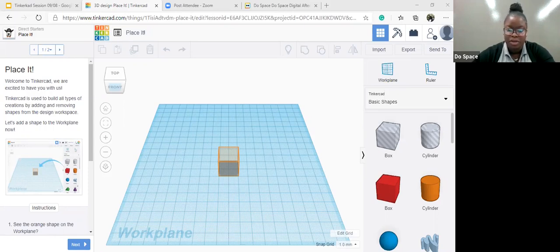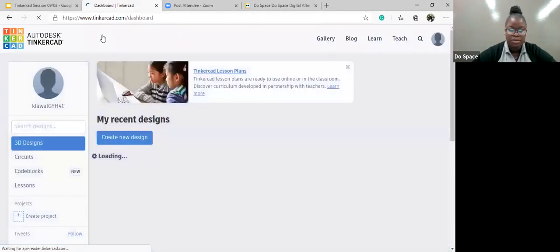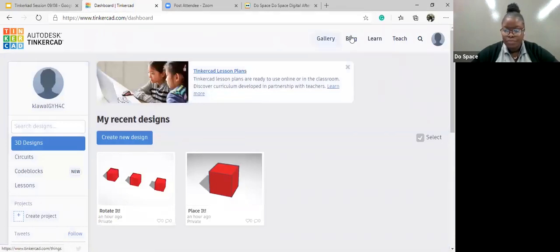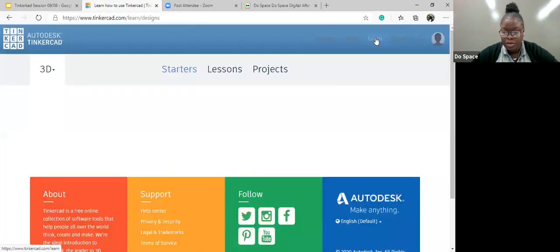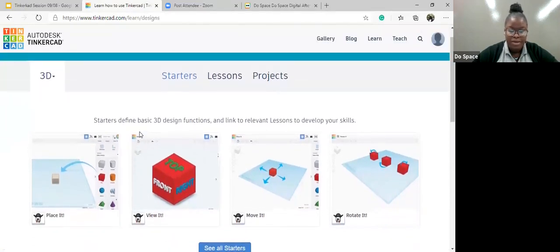Okay, I'm going to go back to learn like you asked. Sound good? Okay, Tinkercad. So right here at the top, I'm clicking on learn. And I'm going to go right here to starters. Are you here?